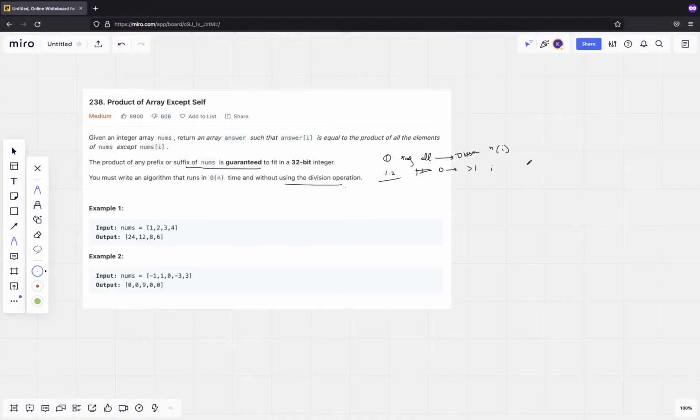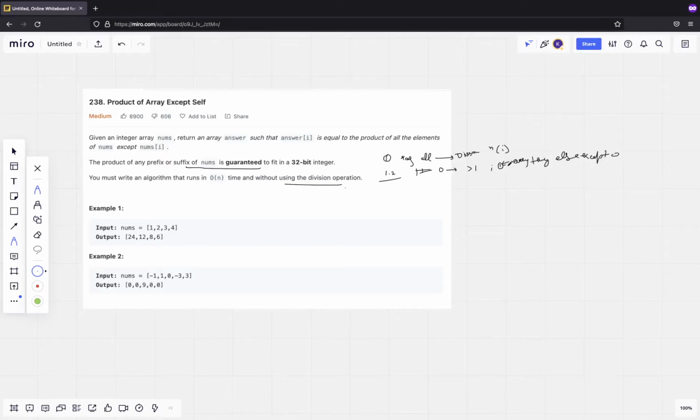But if there is exactly one zero present, everything else except that element should be 0. Oh my god, I can't even read my handwriting.